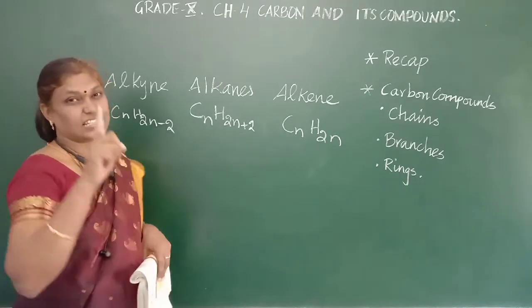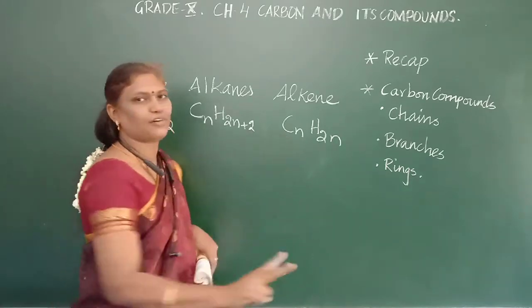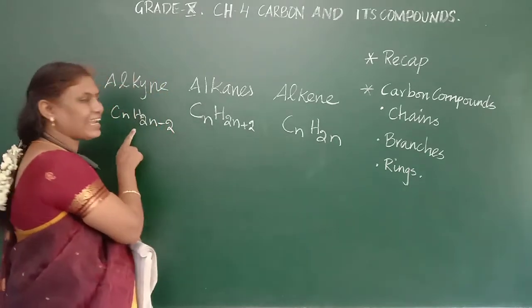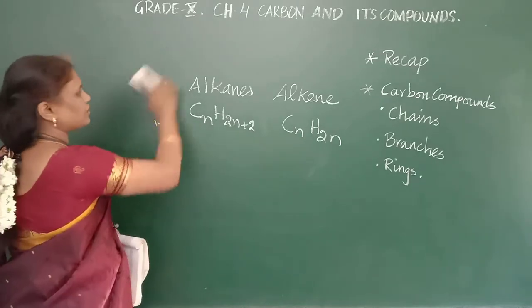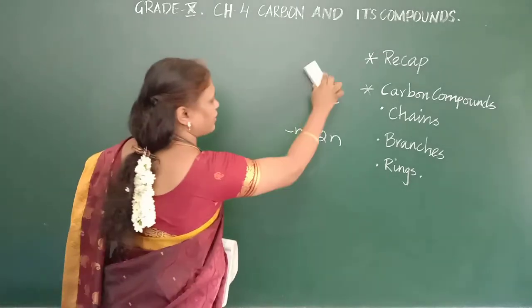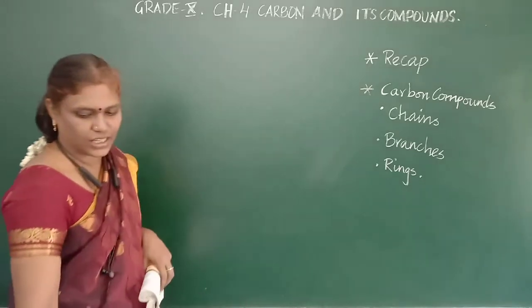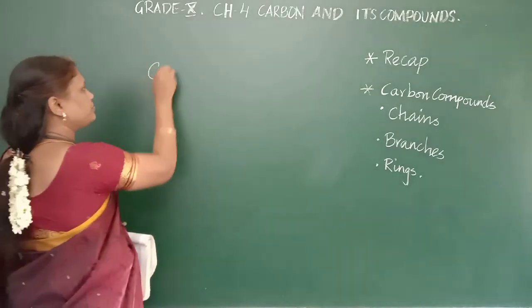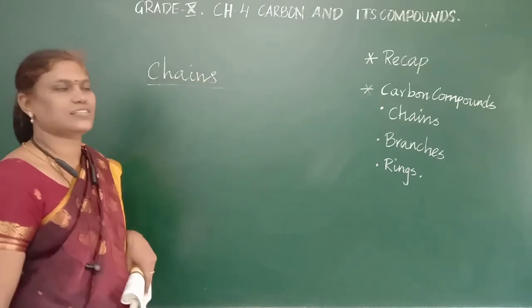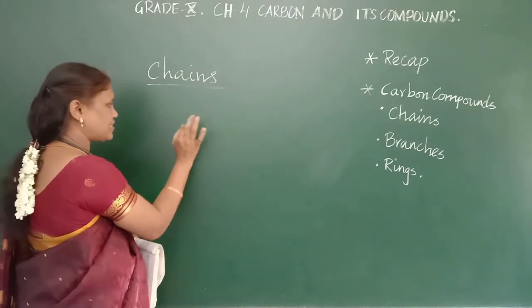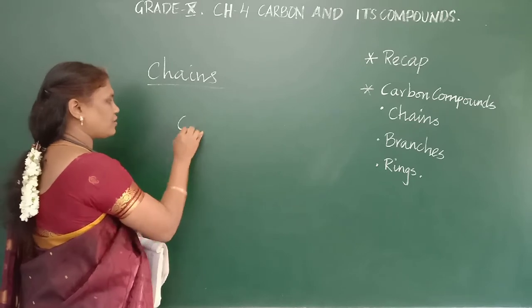So there are linear structures: alkane, alkene, alkyne. Alkane will have only single bonds, alkene will have a double bond, and alkyne will have a triple bond. Let us see first alkanes with the chains. We are going to see the compounds of carbon with the linear structure. They are called chain structures.